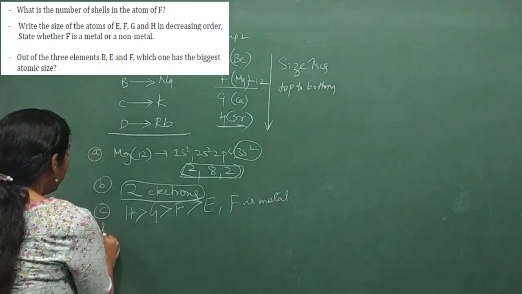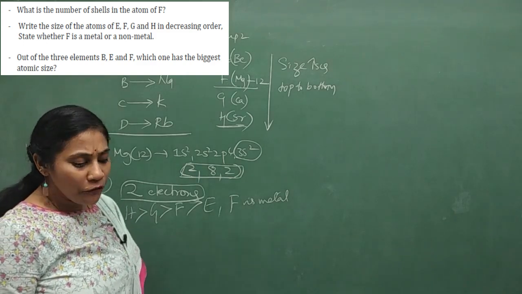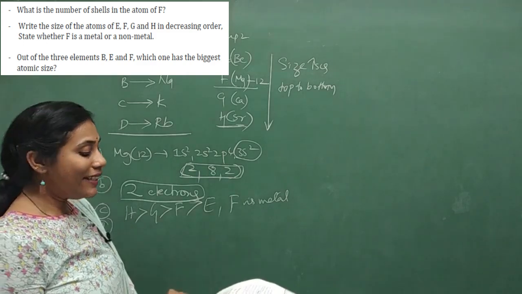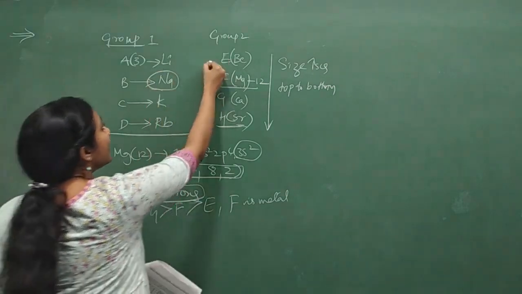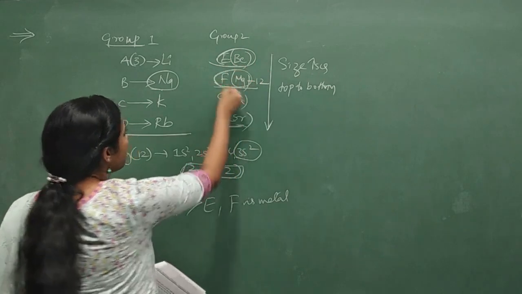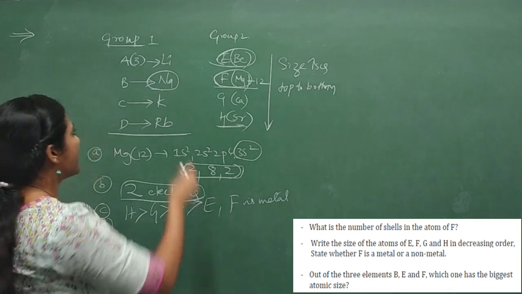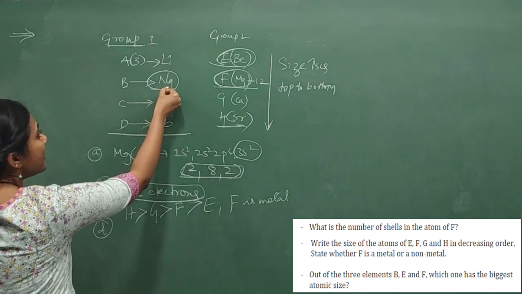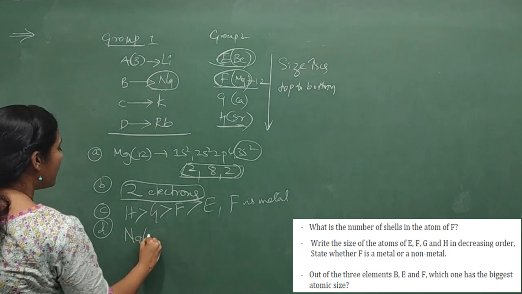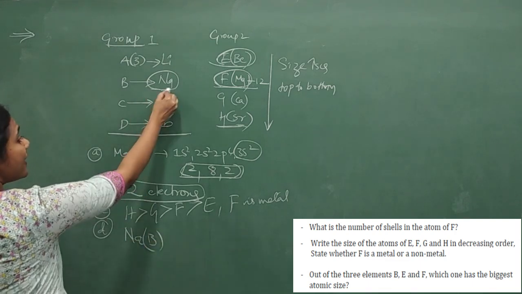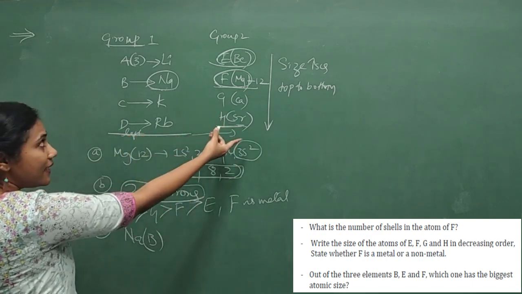Fine. And coming to the next sub question. Out of the 3 elements B, E, F, what is B? B is sodium, E is beryllium, F is magnesium. Which one has the biggest atomic size? Definitely the biggest atomic size is sodium, that is B, because as you go from left to right, atomic size decreases, no?